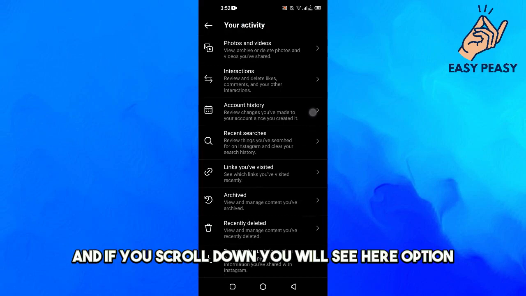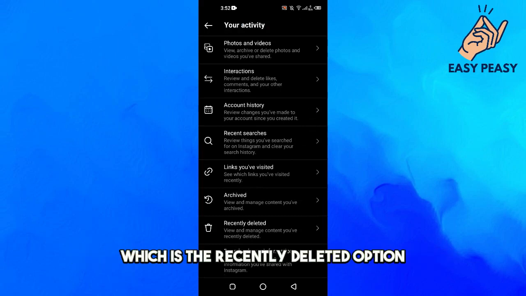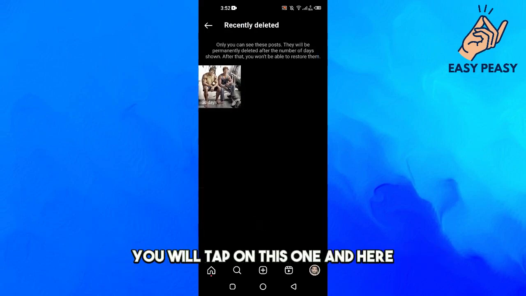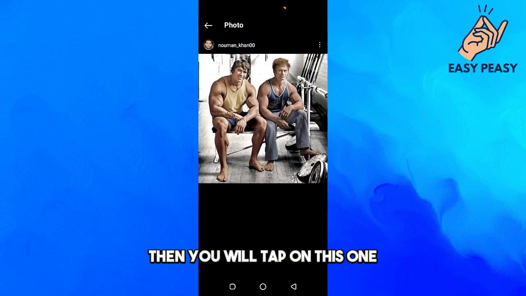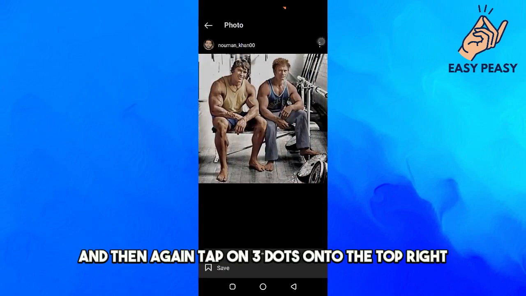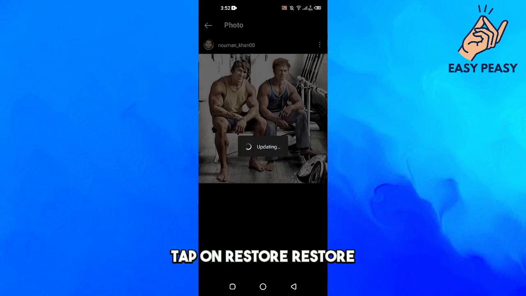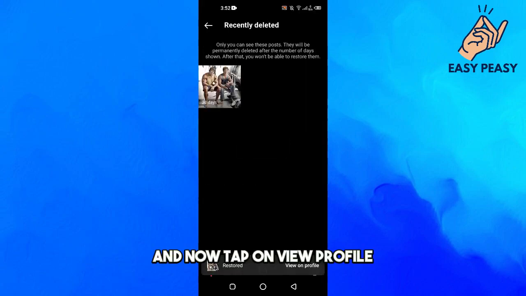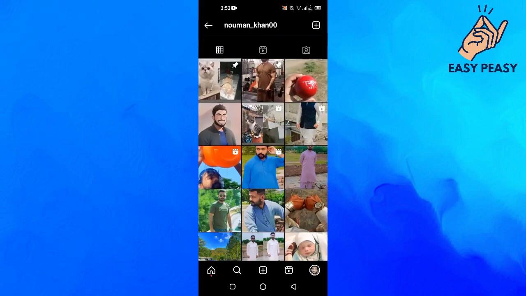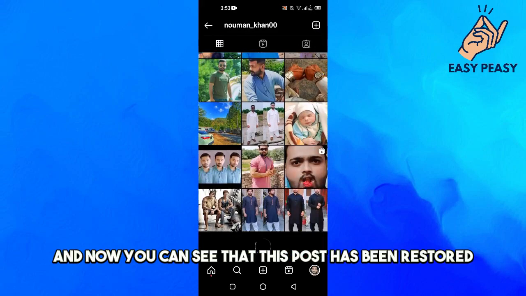If you scroll down, you will see the option which is Recently deleted. You will tap on this one, and here you have your post. Then you will tap on this one, and then again tap on the three dots on the top right, and here it says Restore. Tap on Restore, and now tap on View profile, and now you can see that this post has been restored.